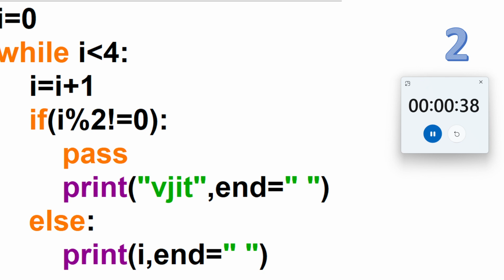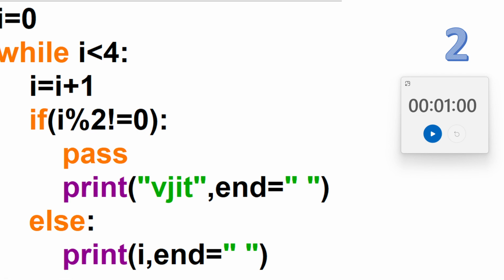So try to solve this. For this I'm giving you just 45 seconds. So done. Fine guys, this is done. So let's go with the next one. It is simple, I know you can do this.